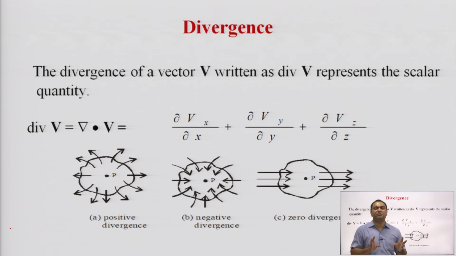All these three components are scalar quantities, and this diagram shows that when the energy is diverged, this is known as positive divergence. When the energy is stored, this is negative divergence, and when the flow of energy is continuous, then it is zero divergence.